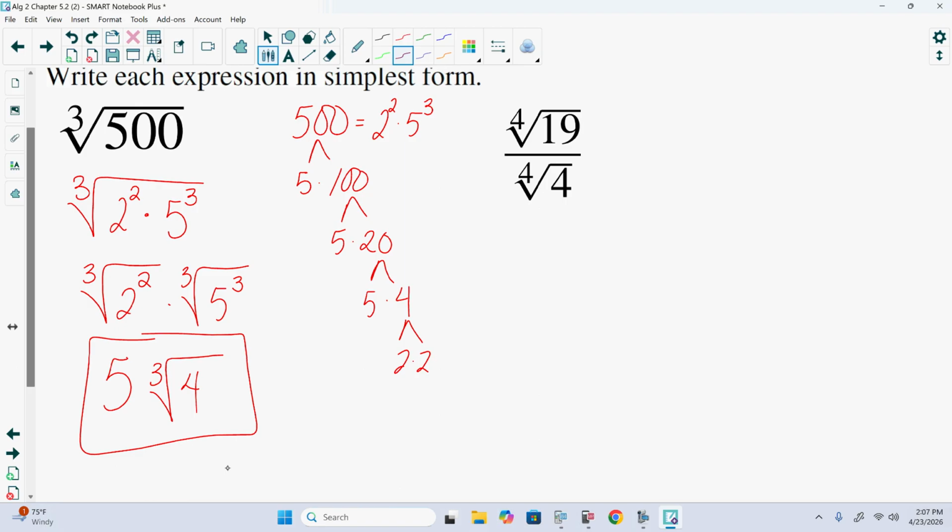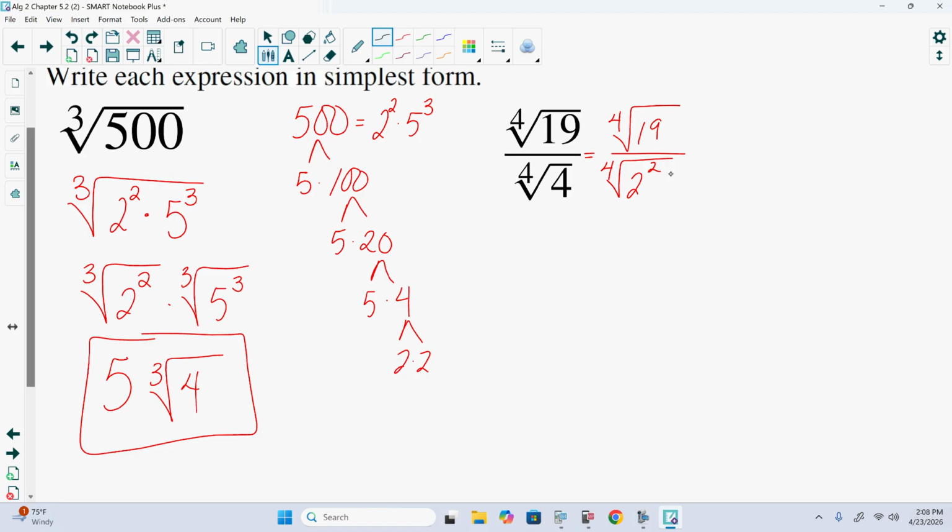Are you ready for the last one of this type, or similar type? We can't take the root of 19 for sure. 19's prime. 4 is not prime. It's a composite number at this point. We could do the factor tree, but I think we know that 4 is 2 squared. Questions on this so far?